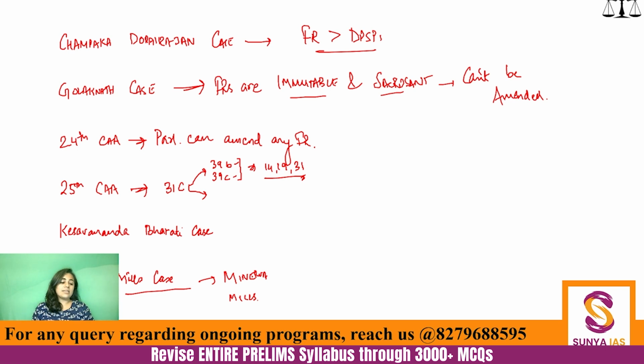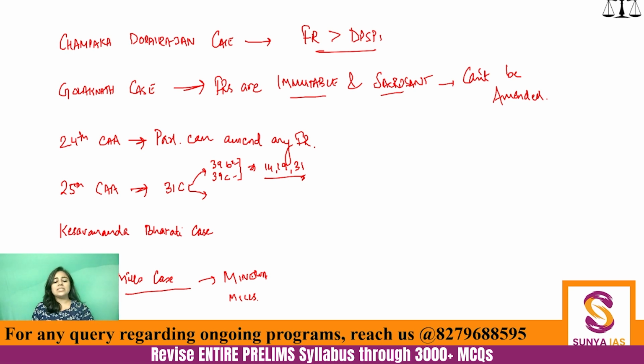Specifically, 39B is talking about the ownership of material resources in such a manner which is not subversive to public good. So the money that we have floating around should not be owned entirely by, let's say, 1% of the population. That would be against the public good. Similarly, 39C said that our economic system should not operate in such a manner that leads to common detriment.